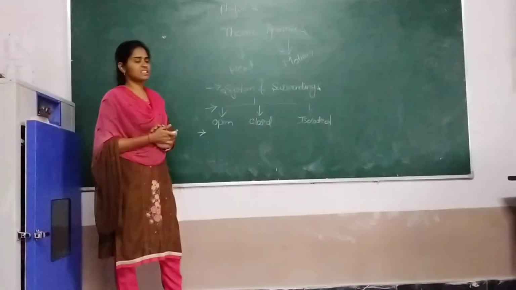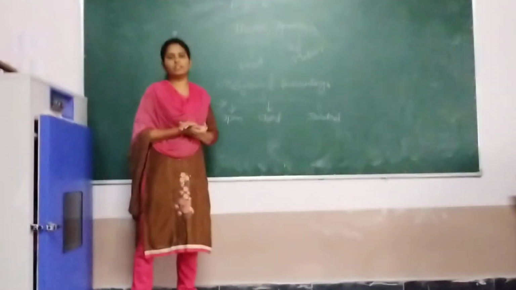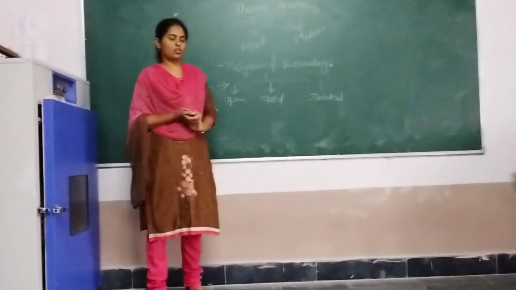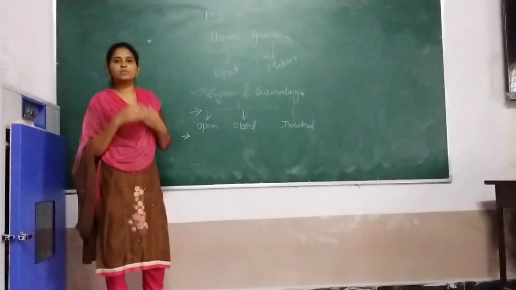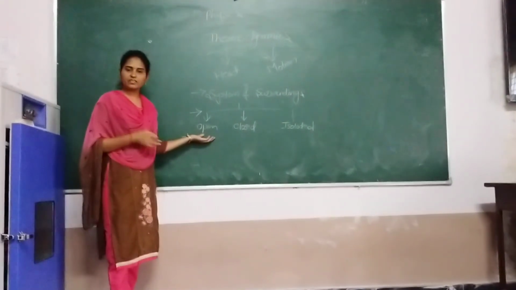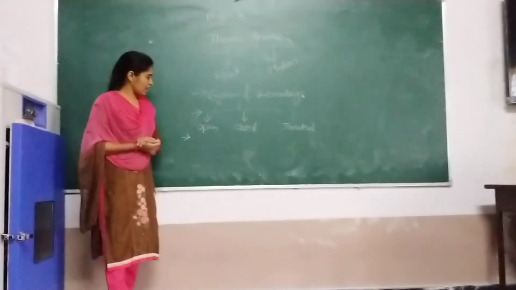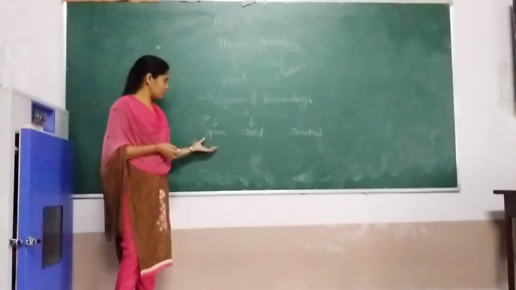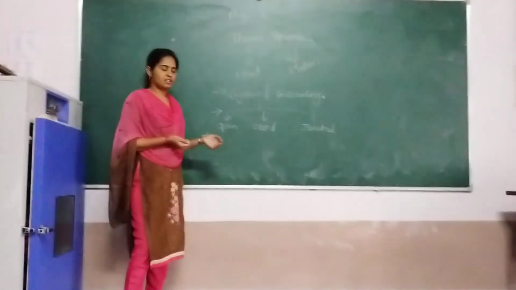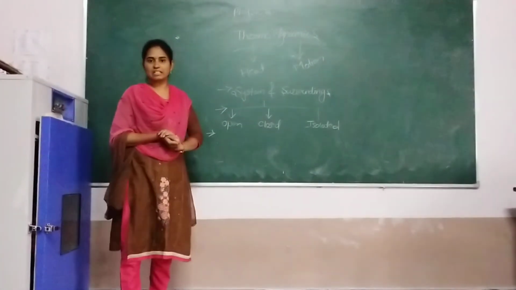In open system, let us take hot coffee or hot water placed on the table. Leave it for 5 or 10 minutes and observe after some time. What do you observe? That hot coffee becomes cold coffee, right? Why?